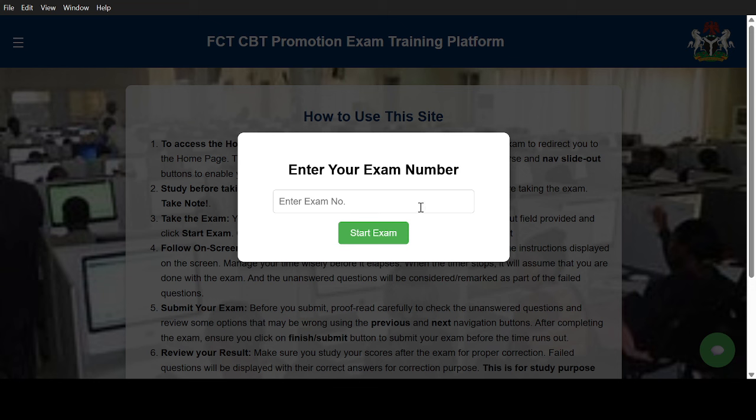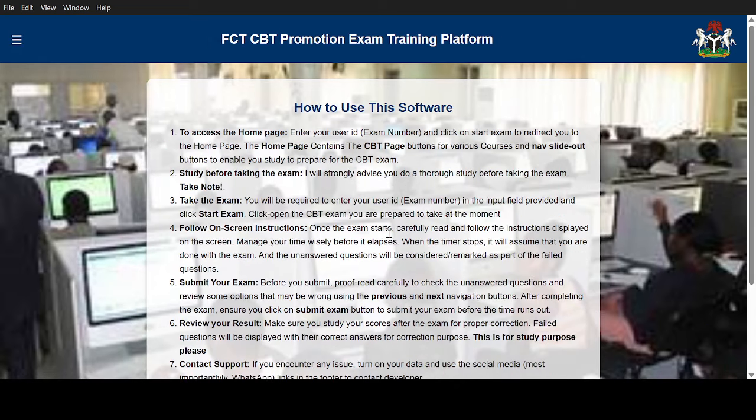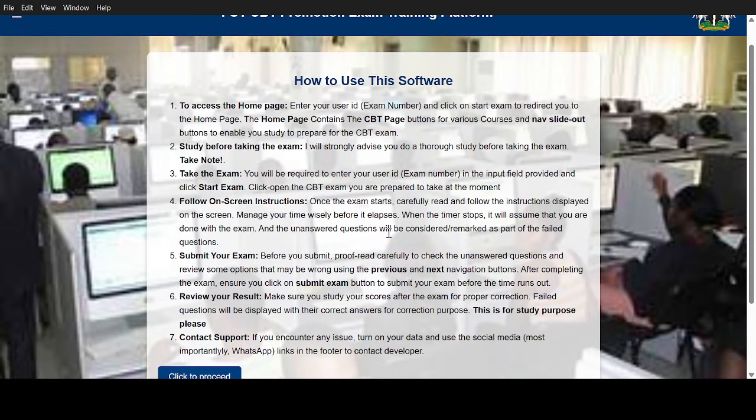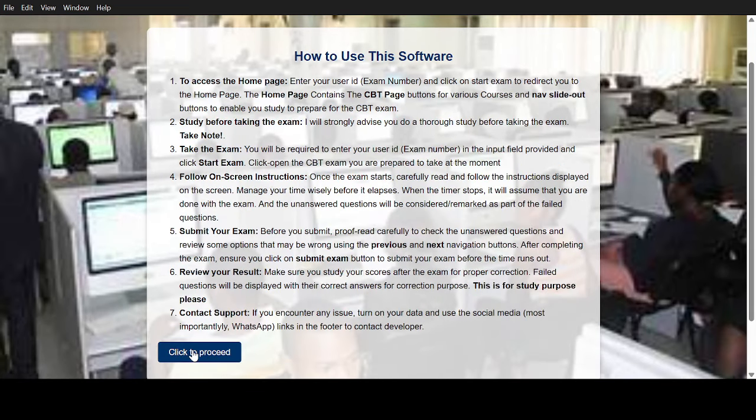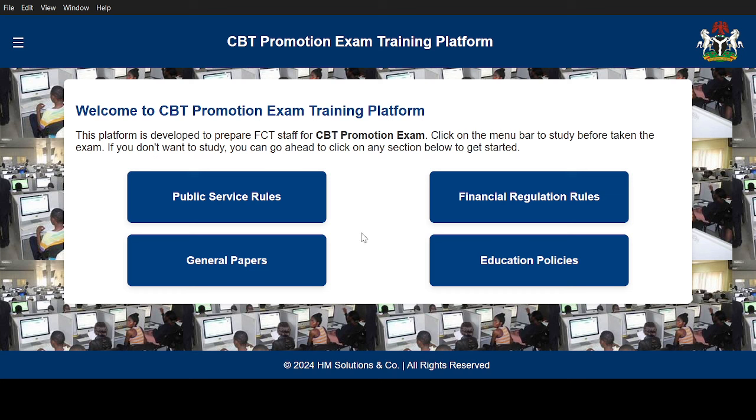It used to be FCT CBT, but now the name has been changed to Promotion Guide so that at least it will carry a universal name. From the beginning, you are already used to this one. You log in, just key in anything, click on start exam to bring you here. You read whatever. At least you're used to this one. So let's quickly go forward, because I just wanted to talk on the updates you understand this app or software carries.